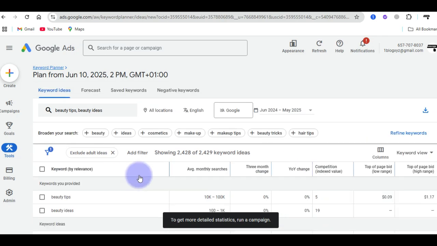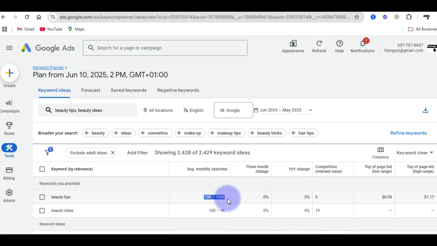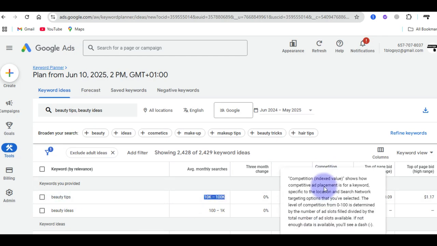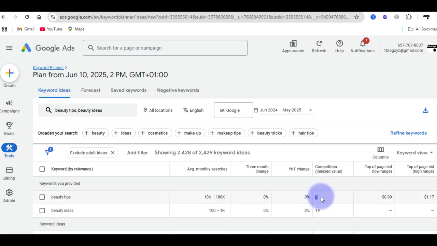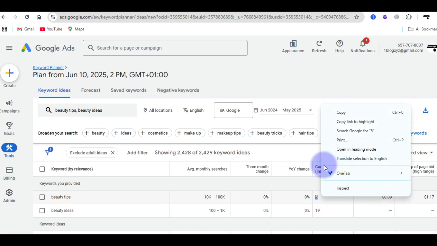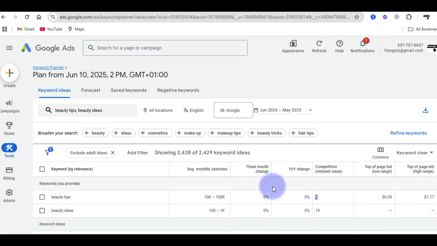And I want to share something with you. If you look at this area that says beauty tips, the search volume every month is 10,000 to 100,000 searches for this key term. And the competition of this key term is just 5, which means it is good for me to go for it. Once the competition index value is above 40 to 50, it will be very hard for you to rank for that key term because competition is very high.